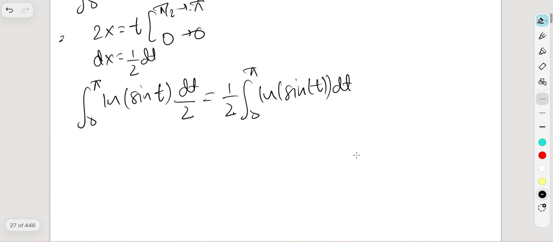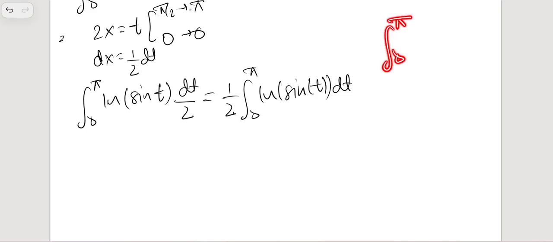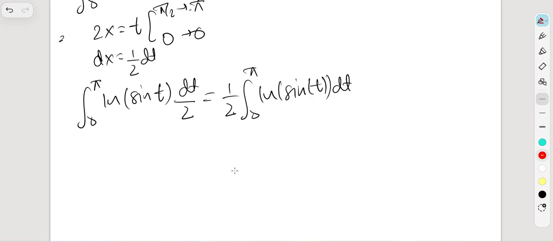Okay, and now what we can do here is, you know what, guys, there is a crazy property. Let me just explain it to you. So basically we have the integral from 0 to pi, right? And this can be written as, wait a second, let me use the red pen.